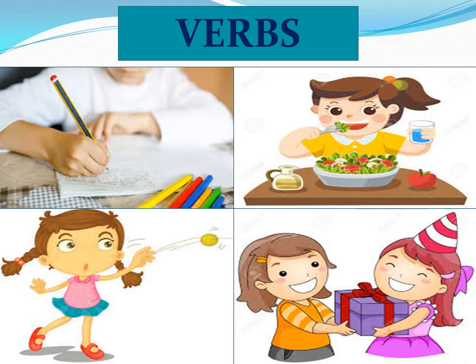Now all these pictures show some kind of action or work being done. Yes, writing, eating, throwing the ball, giving a gift. All these are different kinds of works or actions we do. So all the works or actions are called verbs.